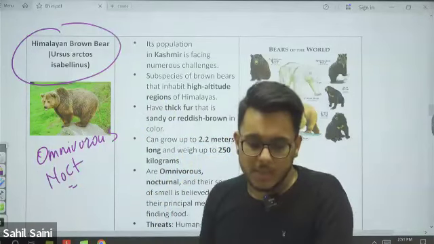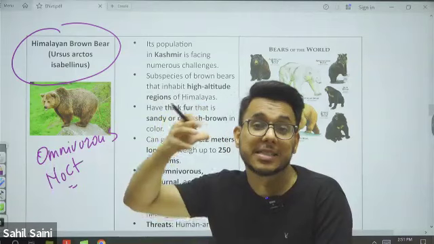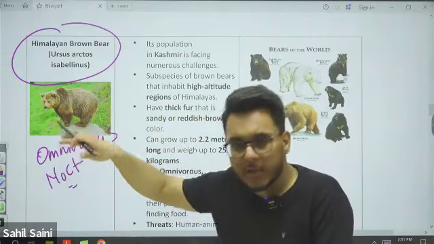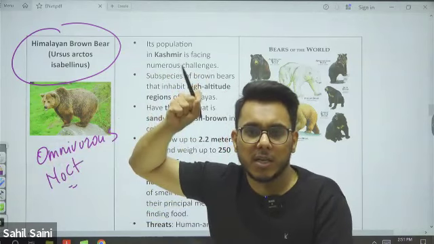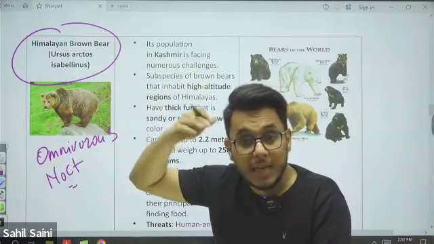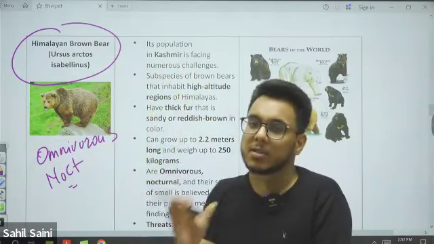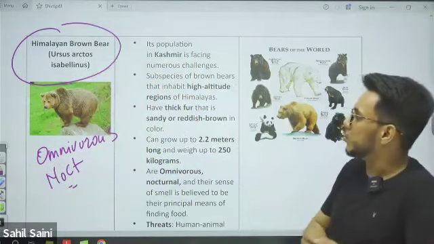The second issue is that their wild instincts are getting lost. They need not hunt. They live near a resort, come out in the night, and eat the garbage and leftover food. So why would they need to hunt? Their hunting instincts, their wild instincts, are getting lost. Because of that, this Himalayan brown bear was in news.